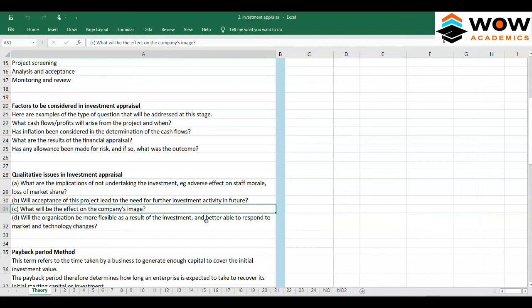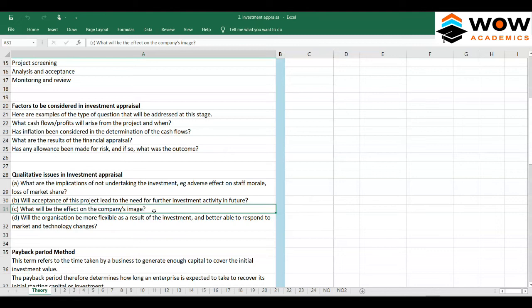So what will be the effect on the company's image? Because of undertaking a project, how would the image be? For example, some companies will damage their image by investing in environmentally hazardous projects, something like a nuclear power plant, or extracting energy from coal mines.